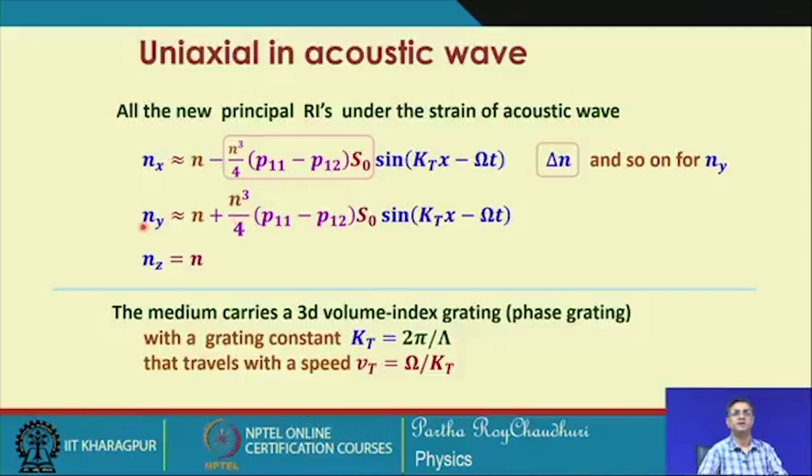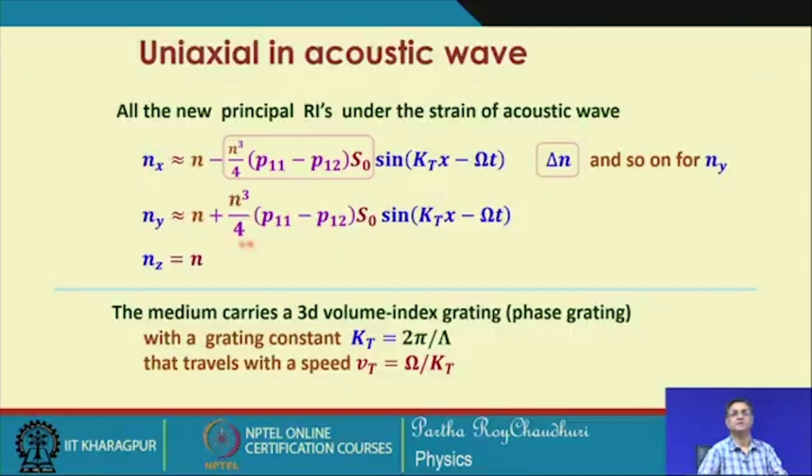Similarly, the change in the refractive index will be of a periodic nature, which is a travelling waveform, because it changes with position and time. So, this delta n is the peak change in the refractive index on top of the base value, the original value of the natural refractive index in the y direction.